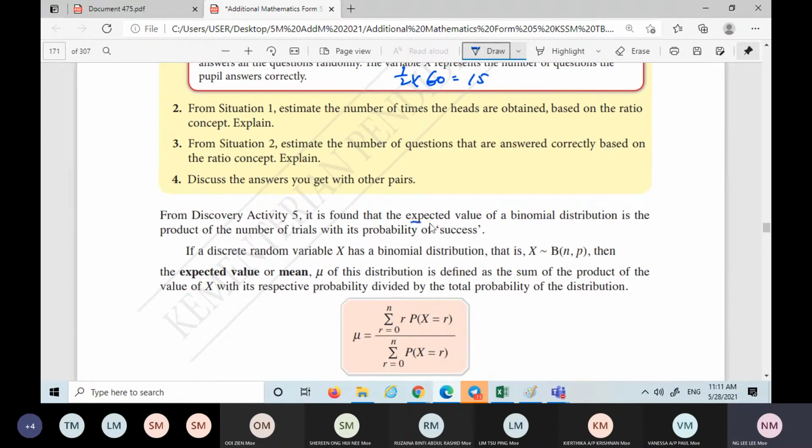Expected value. What you were doing just now is expected value. The expected value of a binomial distribution is the product of the number of trials with its probability of success. Product means multiply. This is the number of trials, with the probability of success. I made a mistake, this one should be 4. Sorry.